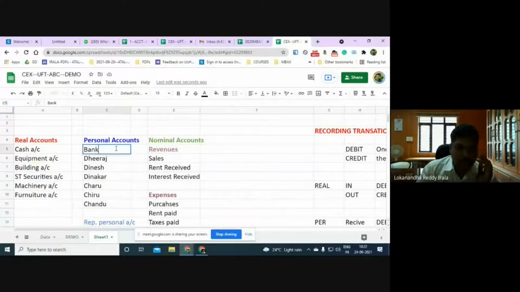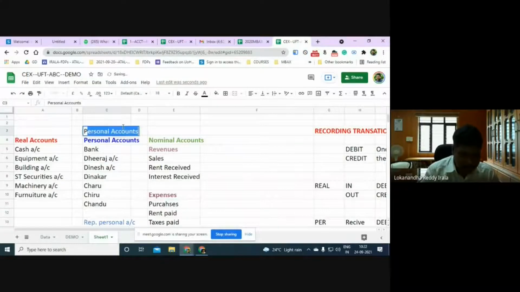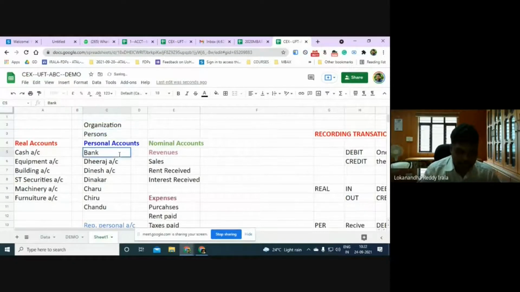And there are some things called personal accounts. So personal accounts, let us say Dheeraj account, Dinesh account. The personal accounts relate to persons and organizations. For example, bank. Bank is an organization, so bank account.